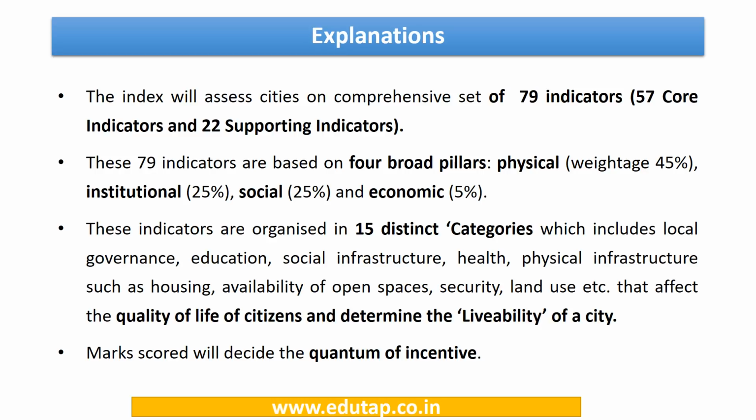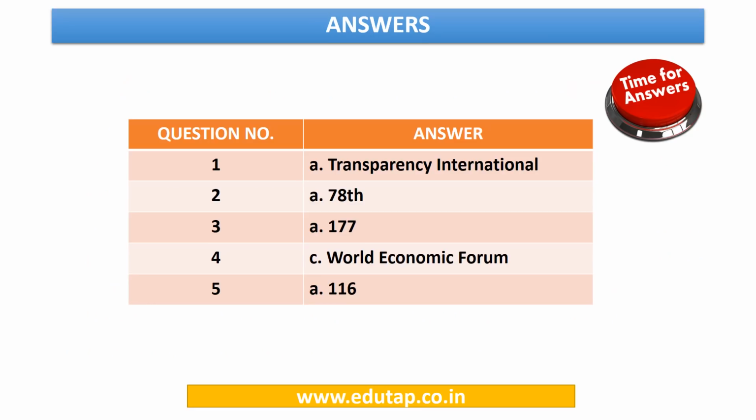Now this particular index that we are talking about will assess cities on a comprehensive set of 79 indicators. So 116 cities, Indian cities, to be ranked on 79 indicators. Fine, this is important. These 79 indicators are based on 4 broad pillars: physical, institutional, social, and economic. Here are the answers for the questions that we have discussed.